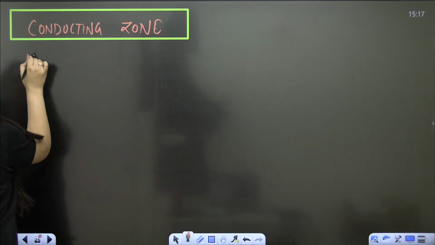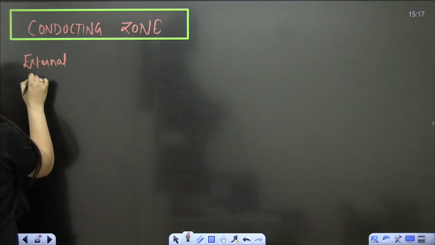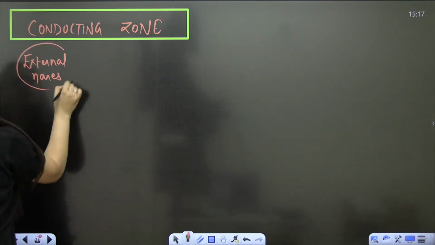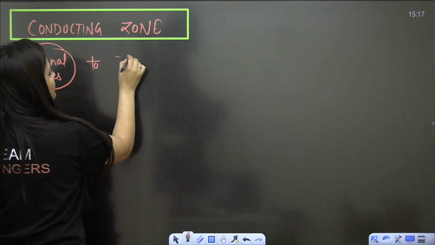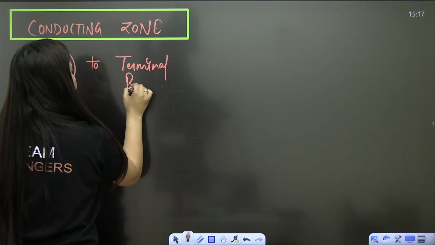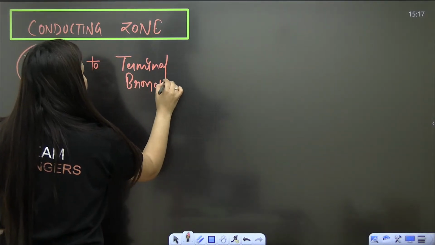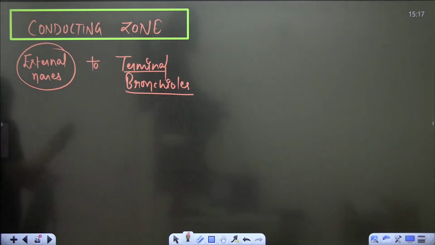The conducting zone is from the external nares to the bronchioles. It is going to conduct the air, yes or no?